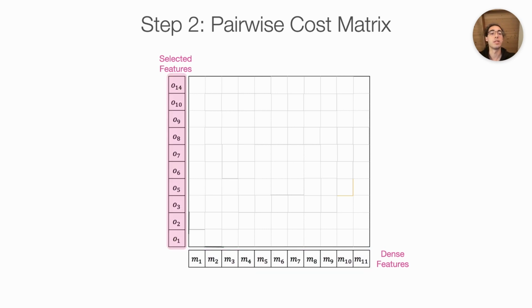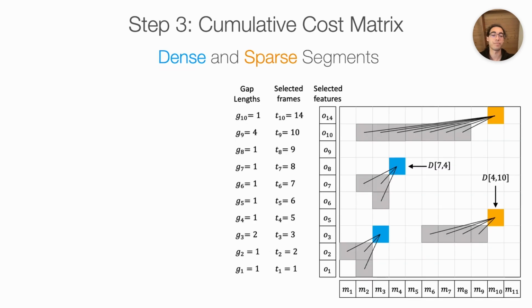The sparse sequence is shown to the left of the matrix. You can see that the sparse sequence only contains the selected features from step 1. You can see that in this example, frame 4, frame 11, 12, and 13 are skipped. In our application, the sparse sequence comes from the orchestra-only recording, so we label these selected frames as O1, O2, O3, and so on. Intuitively, we expect the selected features to skip homogeneous regions like rests, silence, or held chords. The pairwise cost matrix is calculated using a cosine distance, so each element indicates the dissimilarity between a feature vector in the dense sequence and a feature vector in the sparse sequence.